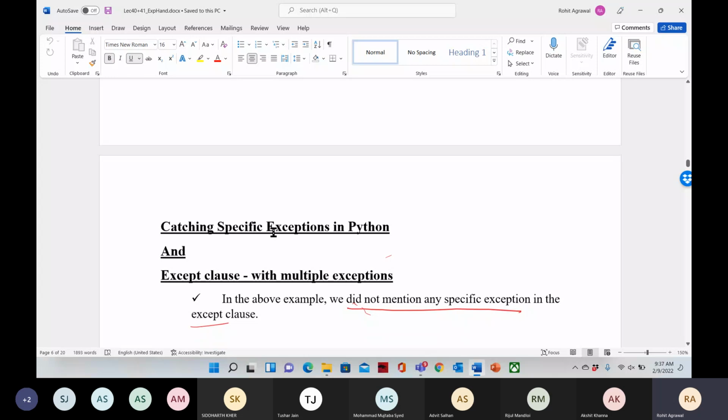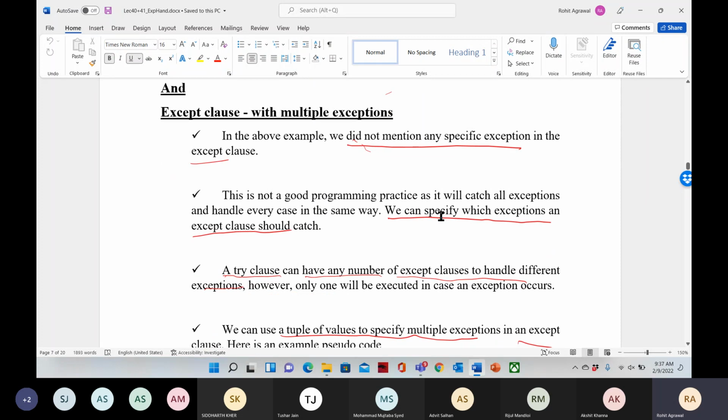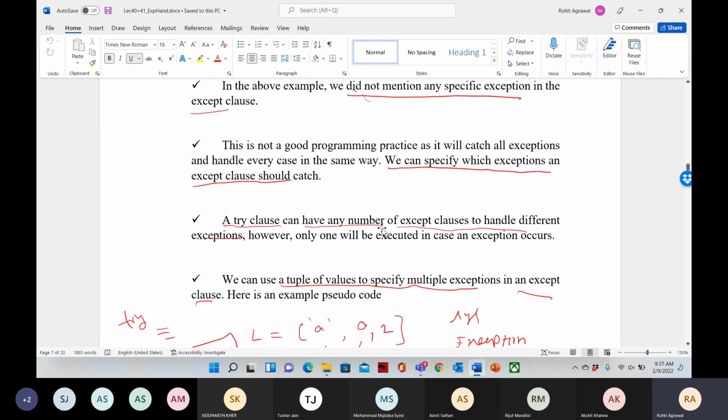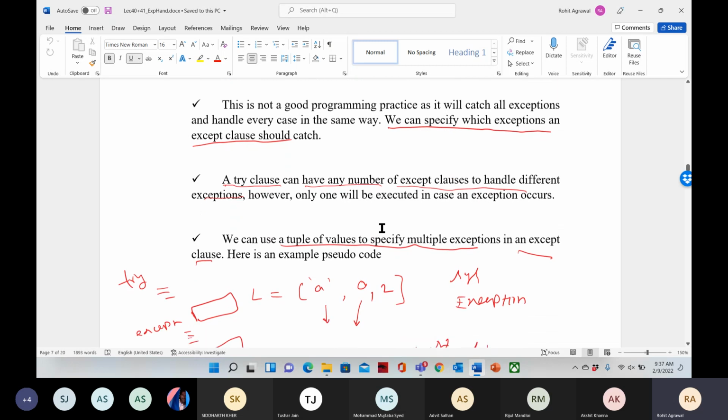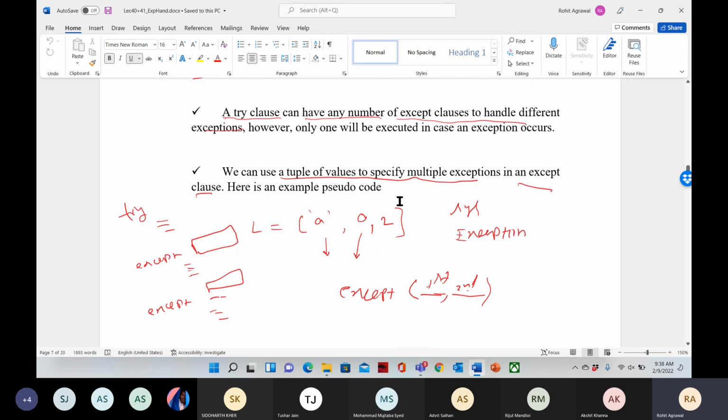And after that we discussed how to mention a specific exception in the except clause. First thing. Second thing, we can have any number of except clauses with a single try clause. So a single try clause can have more than one except clause to handle different exceptions. And we can have more than one exception in a single except clause, using a tuple of values to specify multiple exceptions.